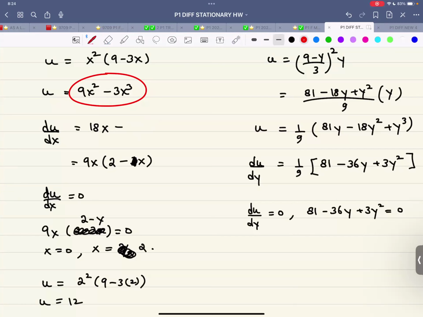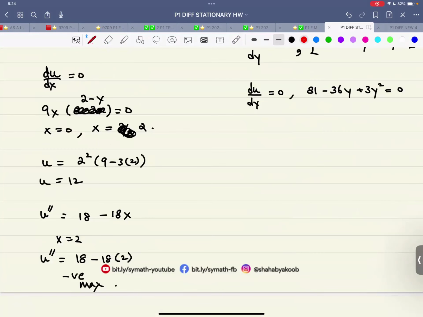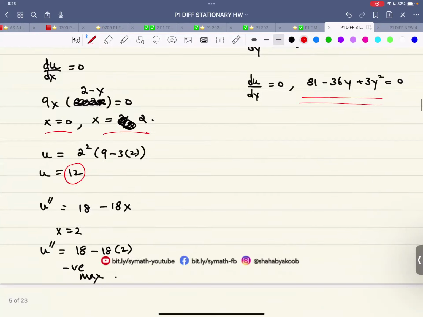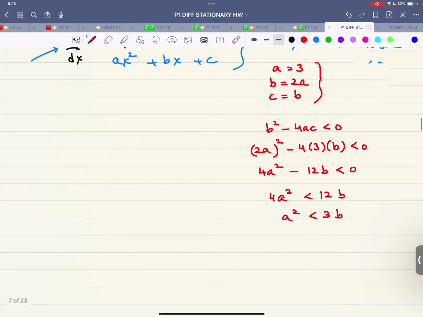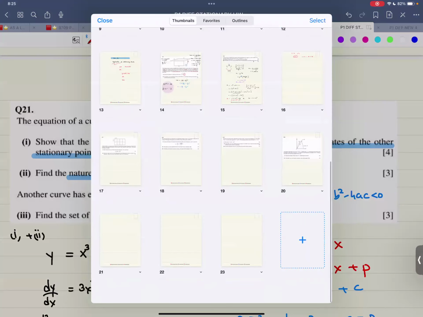So 3 into 3. Hold for a second. So now over here, this is du by dx, 3 into 3, that is 9x squared. And then over here, this is the derivative that you get. You make it equal to 0, you find the value x is 0, x is 2, you find u as 12. The same thing can be done over here also. So you have a choice, u in terms of x or u in terms of y. I think these are the normal kind of questions. Let me still double check. Yeah, this one.